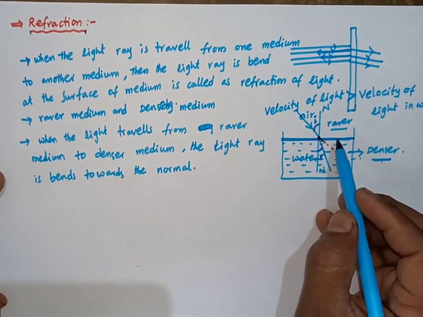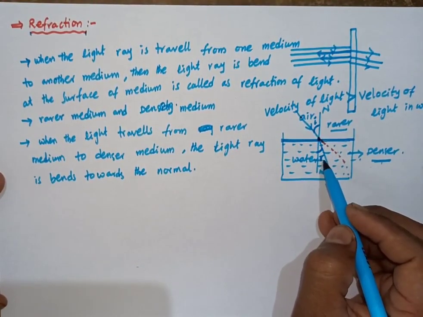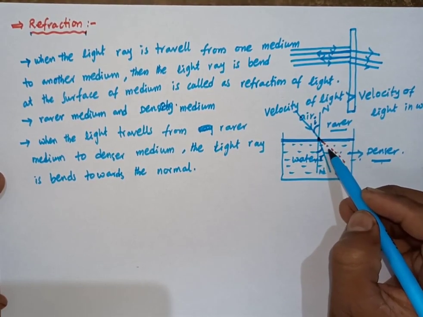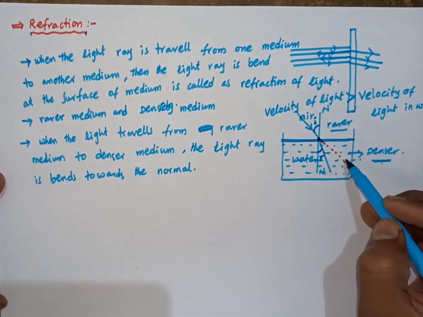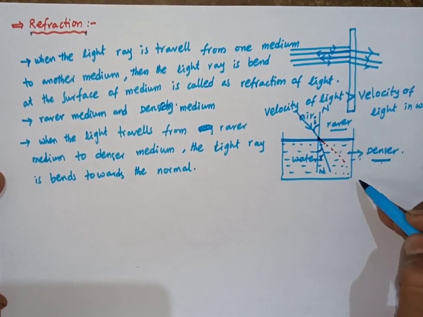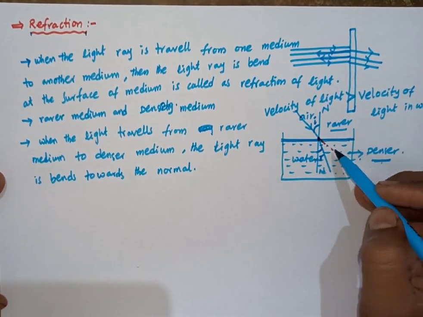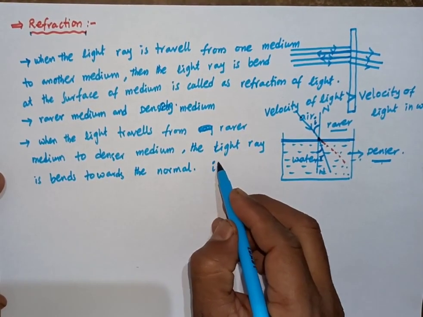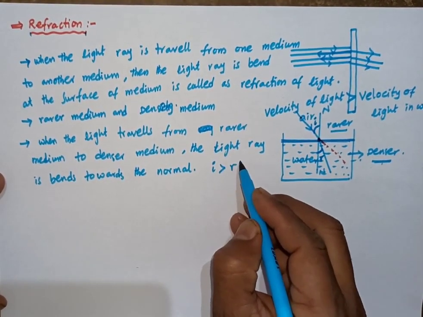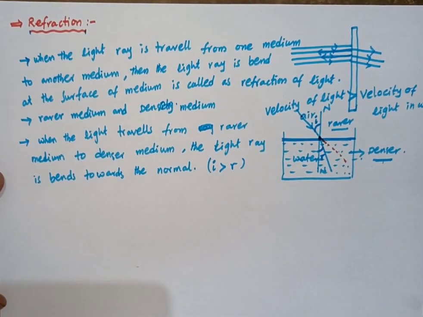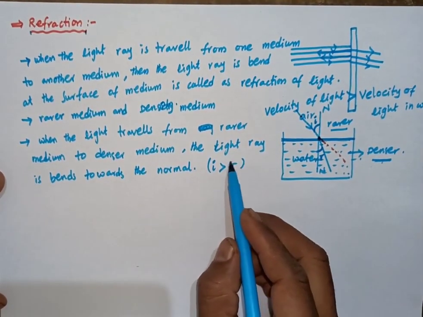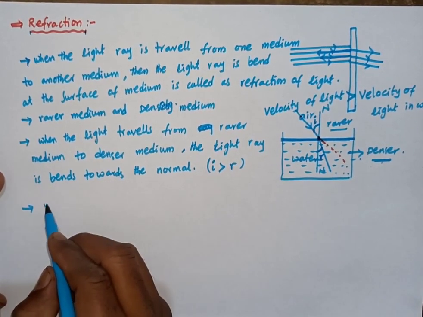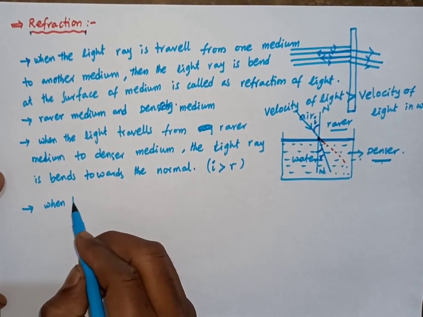What is the relation between the incident angle and the refracted angle? When light travels in a straight line, the two angles are equal, but here the light ray bends towards the normal. So the incident angle is greater than the refracted angle.